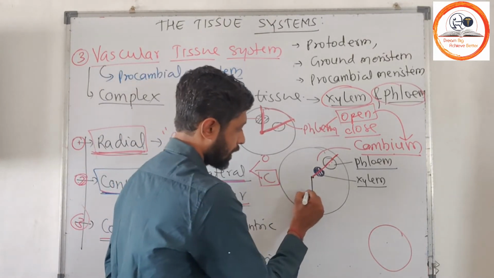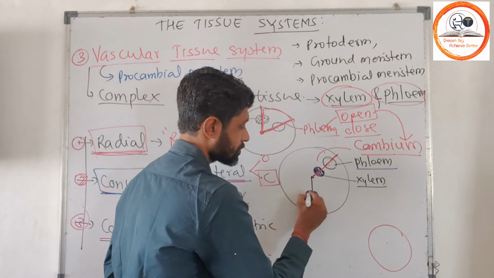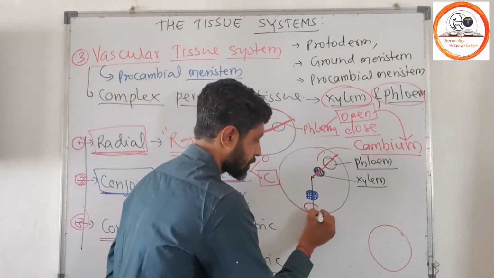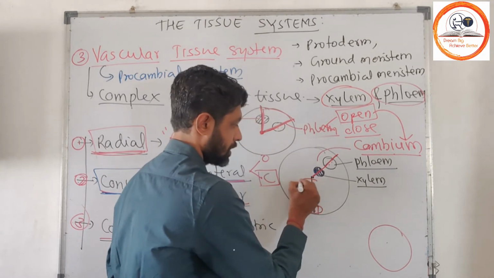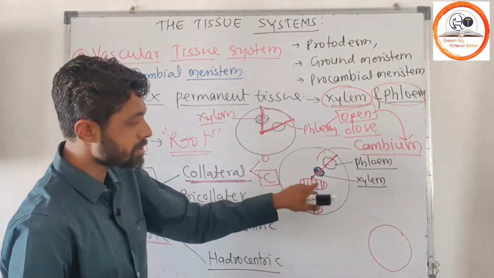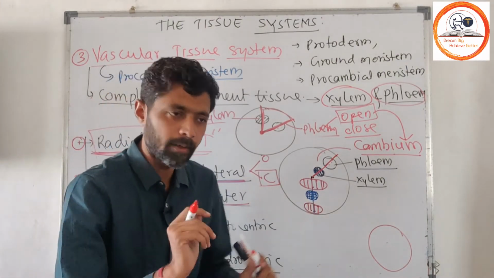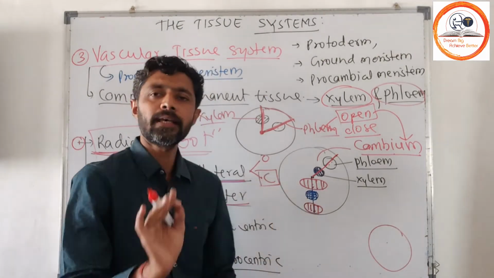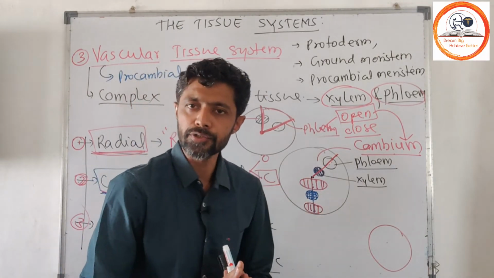Suppose at the center there is xylem. Here there is phloem, and here also there is phloem. So on both lateral sides of xylem there is phloem. That's why we call it bicollateral. Both lateral sides of xylem have the presence of phloem.